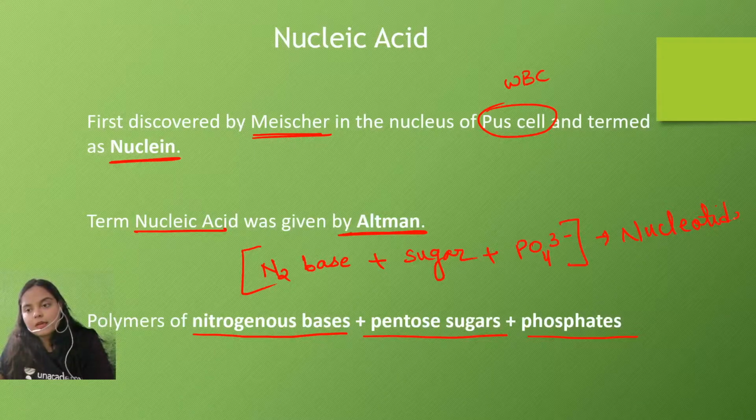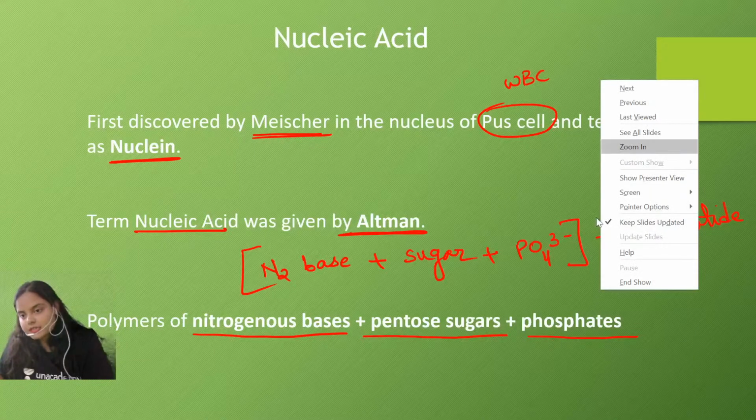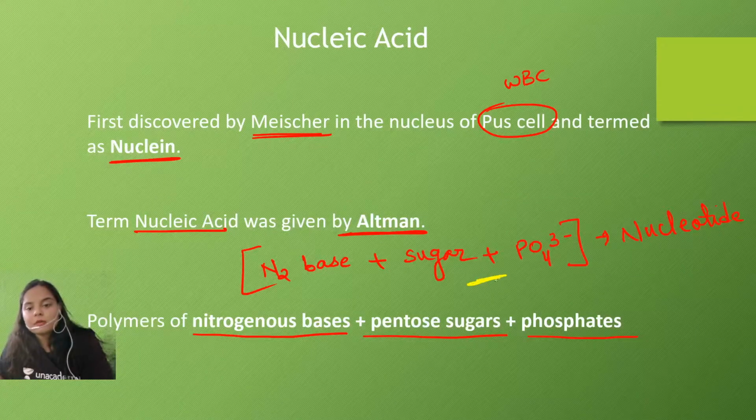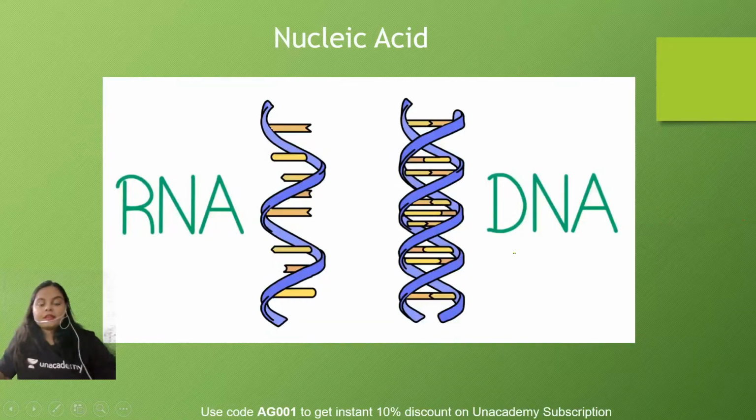But in order to understand the nucleic acid structure in detail, first we need to have a clear-cut understanding of the components of the nucleic acid. So one by one we will be studying the various components like the nitrogen base, sugar and the phosphate ion. Okay guys, because this is my teaching style, I want to cover from the very basics so that you yourself can connect each and every dot.